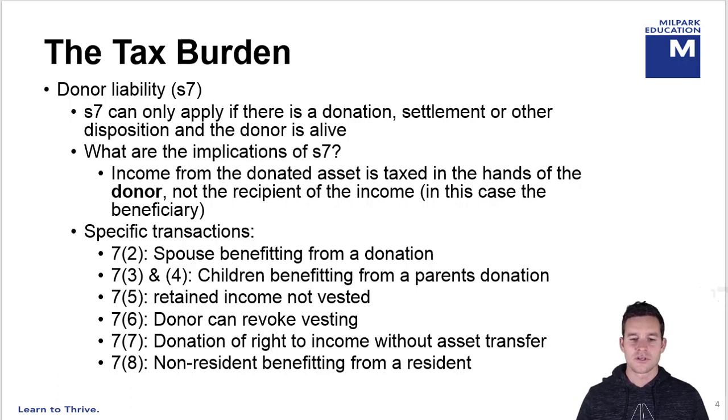Section 7(7) deals with the donations of the right to income without actually transferring those assets. So that's when I, as a donor, donate the actual right to income, but I keep the asset for myself. In terms of Section 7, if that donor still retains the right to that asset, the donor will be taxed on any income accruing from that asset. And the last of these Section 7 specific transactions is Section 7(8), and that applies when a non-resident benefits from the donation by a resident. So if a resident donates an asset and the non-resident is a recipient of the income, regardless of whether they're a major or a minor, that donor will be taxed on that income.